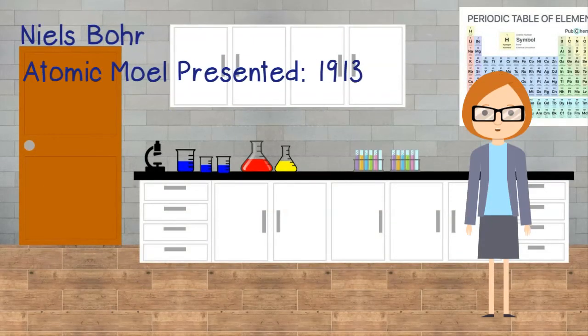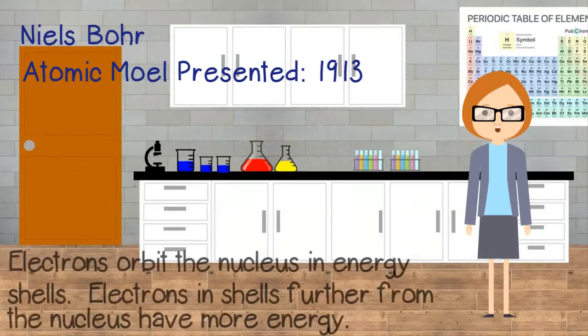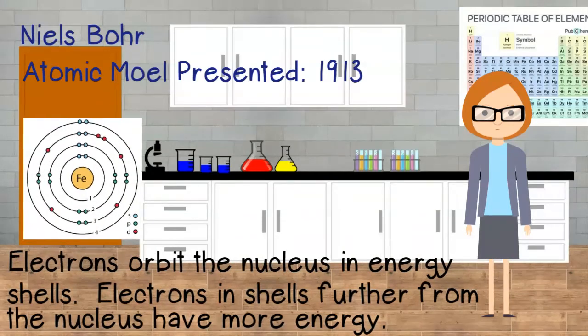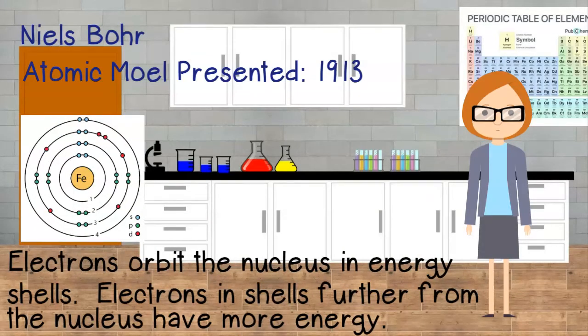Bohr published a model of an atom that expanded on Rutherford's ideas in 1913. Bohr's model had a positively charged nucleus. In Bohr's model, electrons orbit the nucleus in different energy shells. The more energy in the electron, the further the shell is from the nucleus.